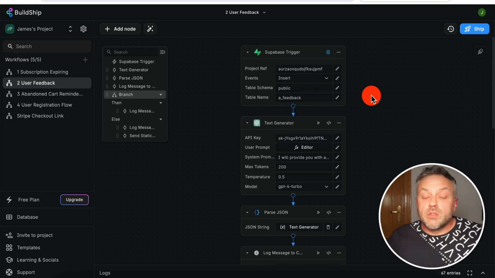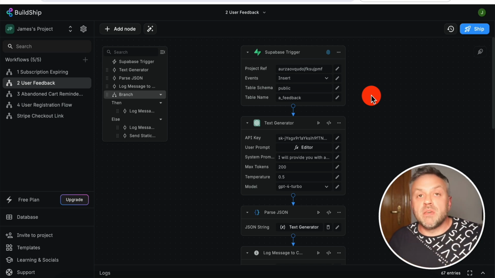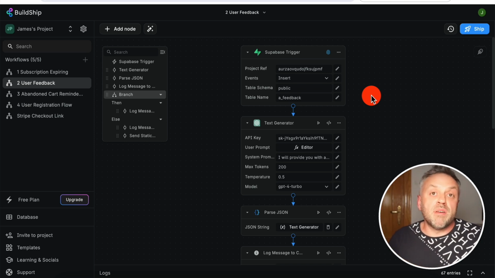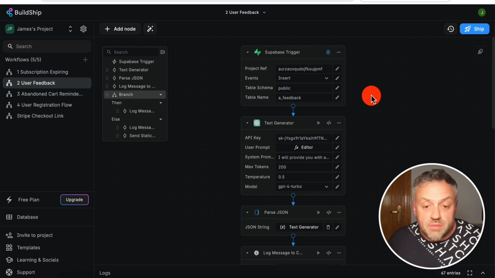And obviously you can go further, right? You can get ChatGPT to rank different feedbacks, maybe from 1 to 5, 5 being very positive, 1 being very negative. You can get it to do all kinds of things, but regardless of what you decide to do, this flow is going to be very, very useful in pretty much any kind of app that you're going to be building. Now, the next scenario that I want to show you is a scenario that many of you are going to absolutely love.